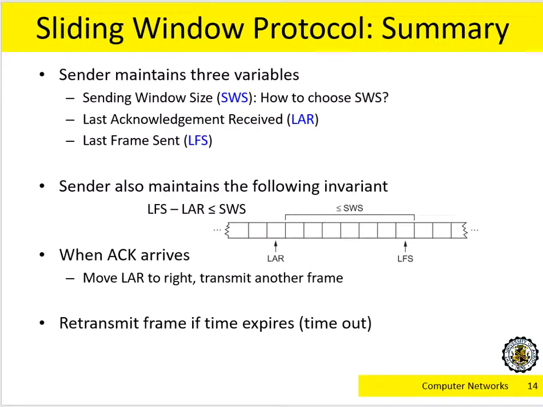Okay, so next, we begin to summarize what we have learned. We learned from the sender part and the receiver part to describe this sliding window protocol.